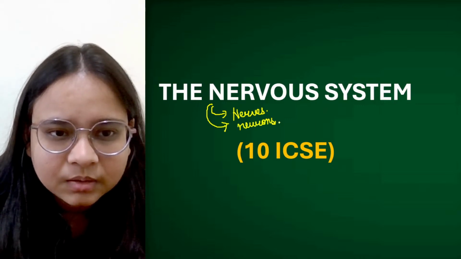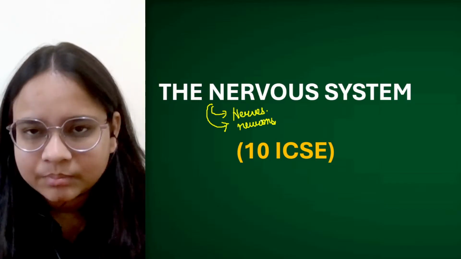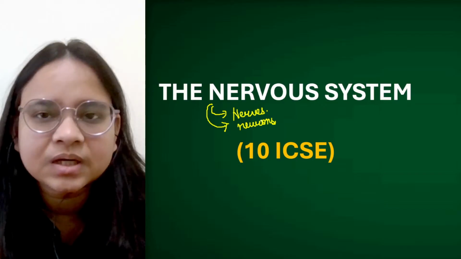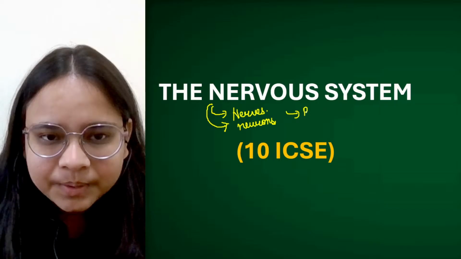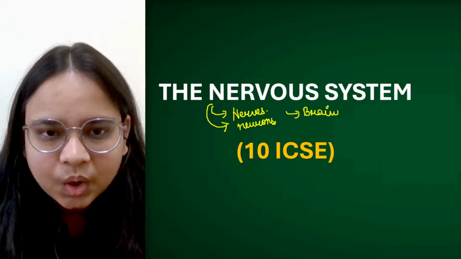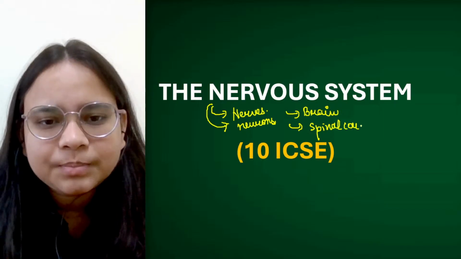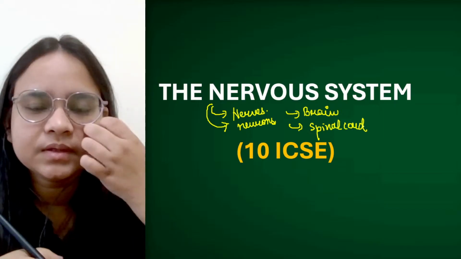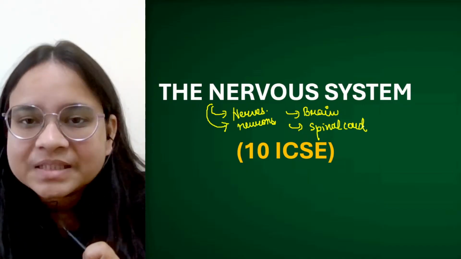Neurons are the fundamental basic units which form the whole nervous system. Apart from that come our brain and the spinal cord. The principal organs involved in the nervous system are the brain and the spinal cord, and neurons are basically the units.